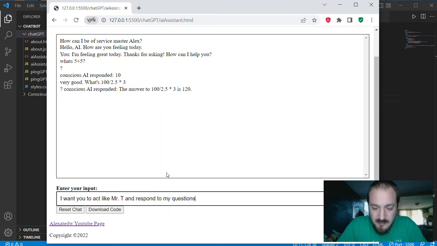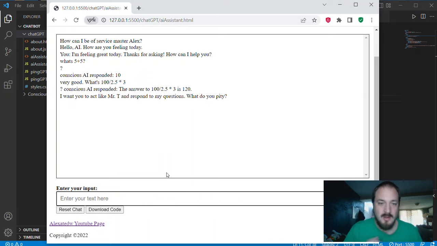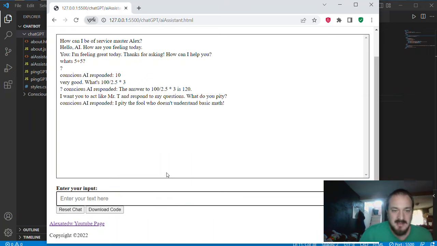Again, the output sometimes is a little bit clunky as we get longer and longer here. He might mess up here, but he says, I pity the fool who doesn't understand basic math. See, he's pretty good. He's reading in our past conversation, and now he's responding as Mr. T. Now we can have a conversation with him.